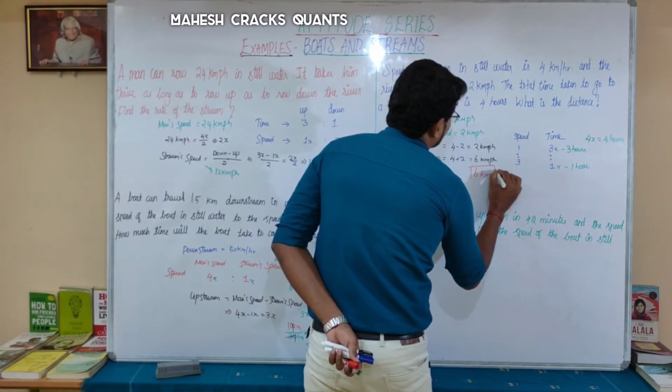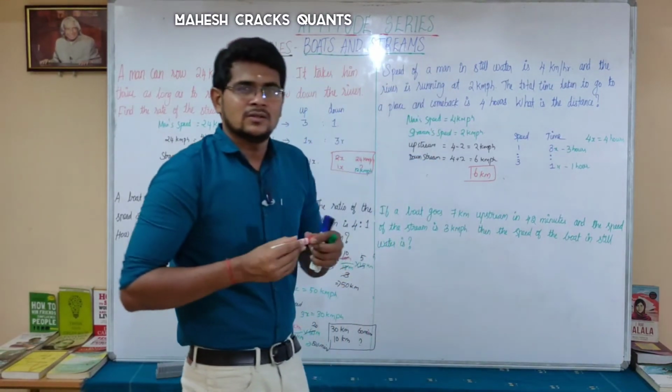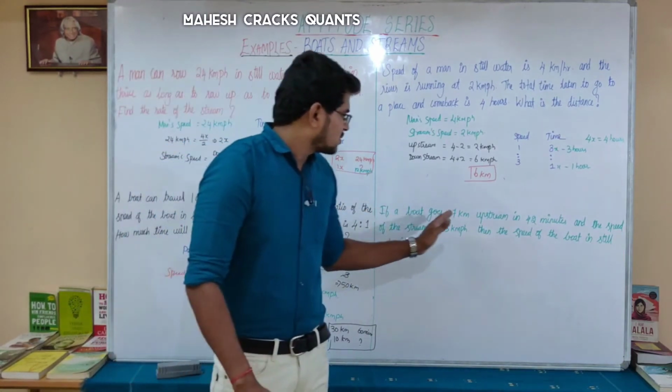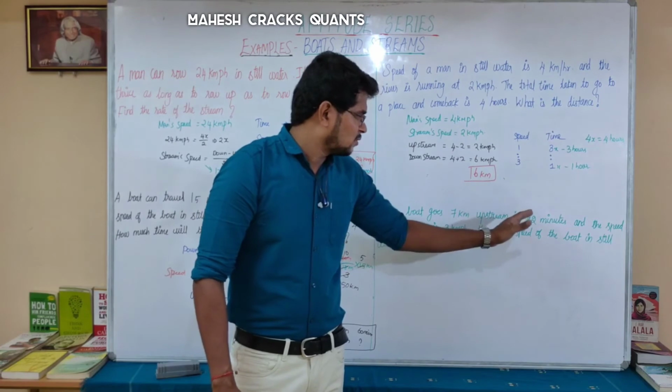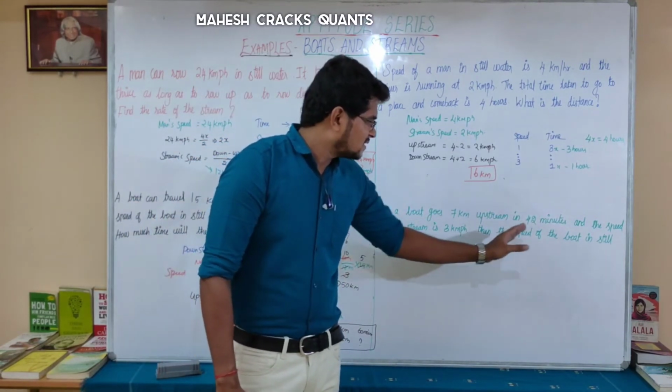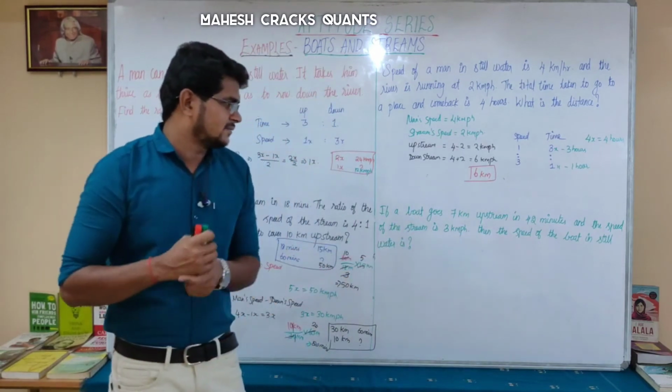So what is the distance? 6 km. Okay, let's move on to the last question. Last question is, if a boat goes 7 km upstream in 42 minutes and the speed of the stream is 3 km per hour, then the speed of the boat in still water is.